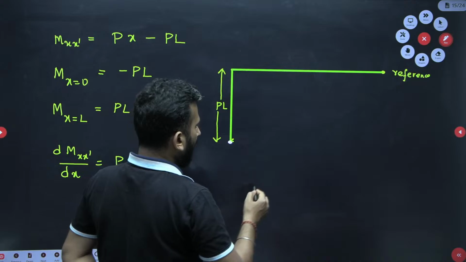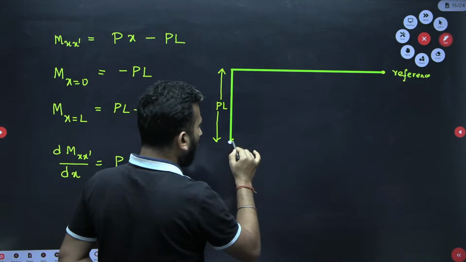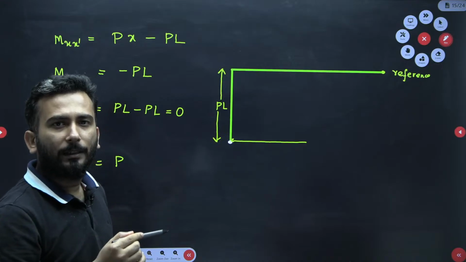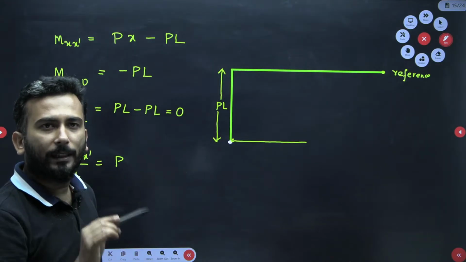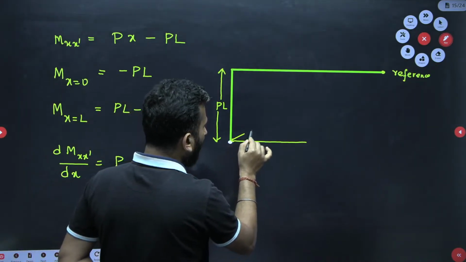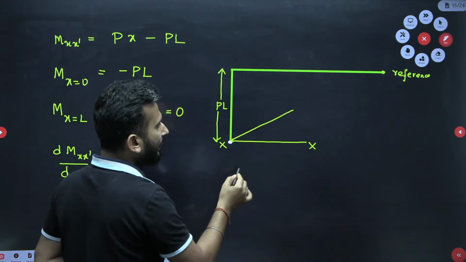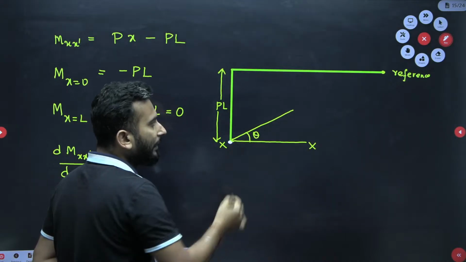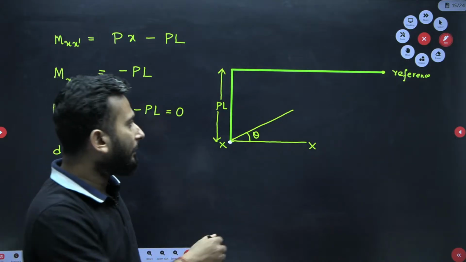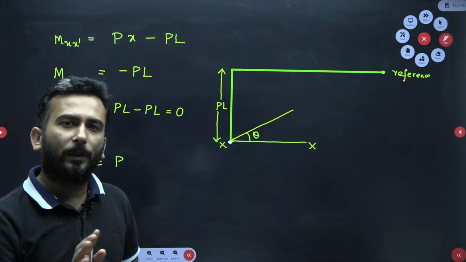I will give you an example. This is the point. If it is a constant slope, I will move in a straight line in this direction. Zero slope means I will be moving parallel to the x-axis. If it's a positive slope, I have to move in this way. Why? Because if you consider this as your x-axis, the tan theta of it should be positive. Then only the slope is positive. That means the angle that it is making with respect to the x-axis should be acute, 0 to 90 degrees. But the angle should always be with respect to the x-axis only.